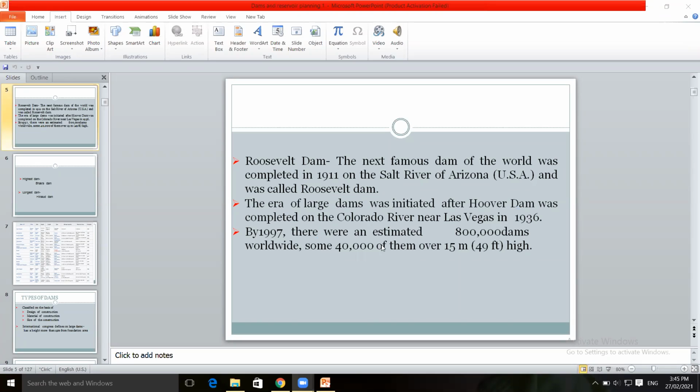By 1997, an estimated 8 lakh dams were constructed worldwide, out of which 40,000 dams were more than 15 meters in height.